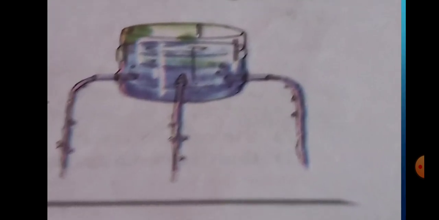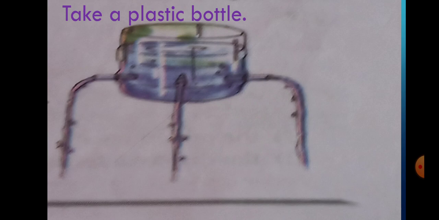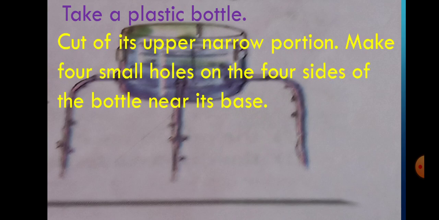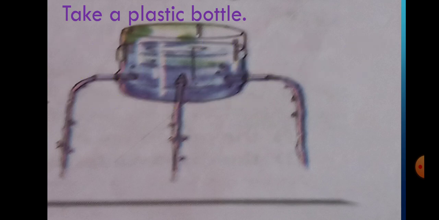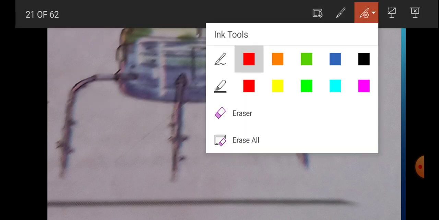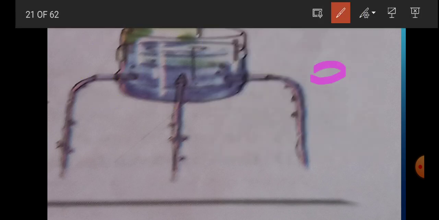Try this. Take a plastic bottle, cut off its upper narrow portion. Make four small holes on the four sides of the bottle near its base. Look at it, what is it?